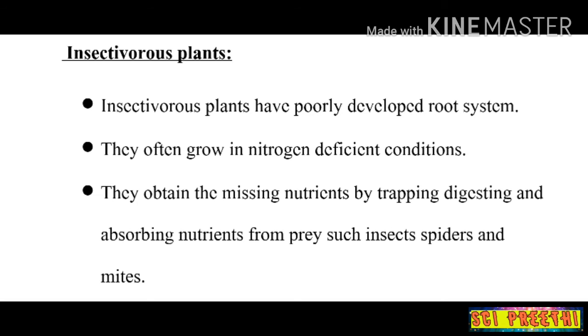Next we learn about insectivorous plants. Insectivorous plants have a poorly developed root system and often grow in nitrogen-deficient conditions.